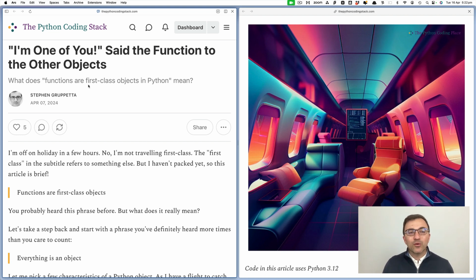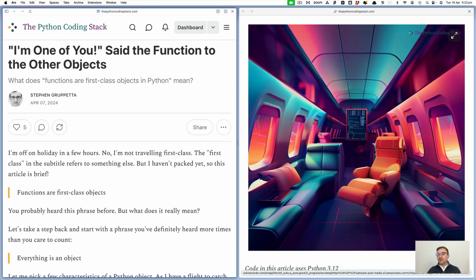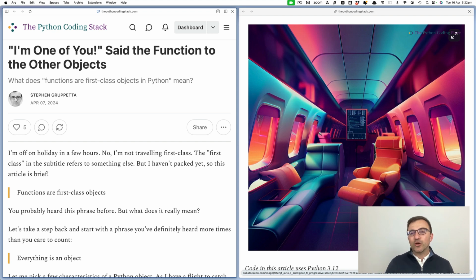And they're often called first-class objects. And since I was traveling, I was trying to see whether anyone would want to upgrade me to first class just because they pity me. But no one did, so I flew in economy.